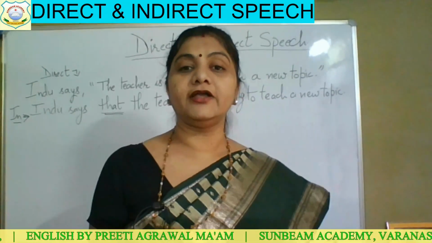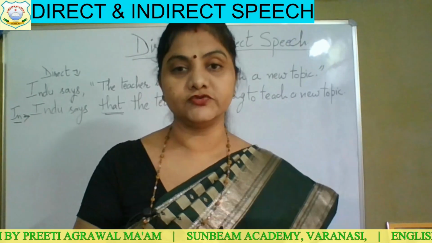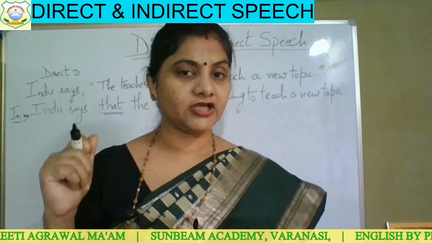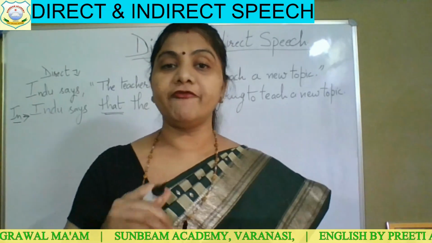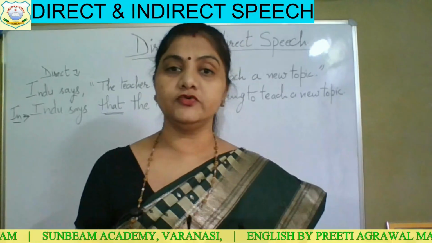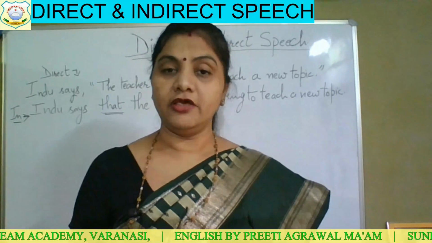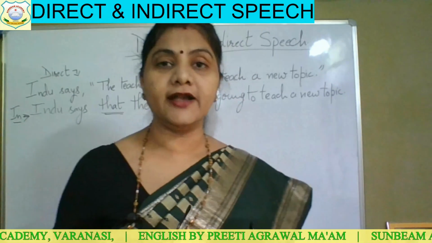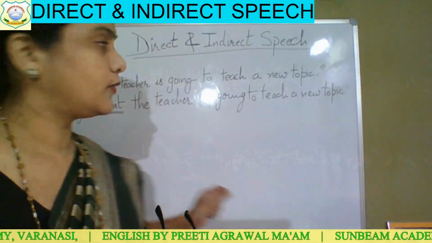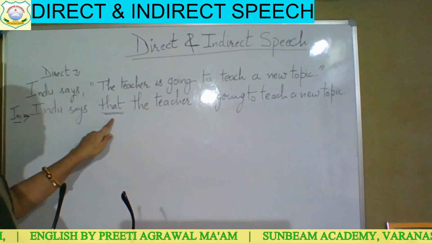What type of sentence is this which I have written on the board? This is your affirmative sentence, a simple sentence. So in this type of sentence we use that. This is our conjunction. We use that in place of the inverted comma. Inverted comma we do not use, and in place of inverted comma we use that.